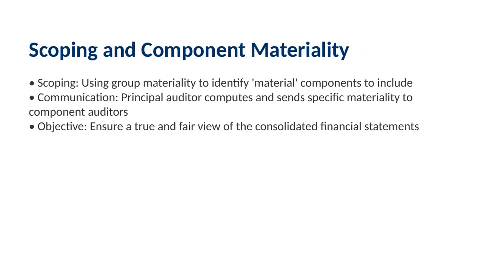Furthermore, the principal auditor uses this group materiality to decide if a particular component is material to the group. This helps them decide which components to scope in and whether they need to engage other auditors. Additionally, the principal auditor will compute a specific materiality for each component and communicate this to the component auditor to ensure the consolidated financial statements provide a true and fair view.